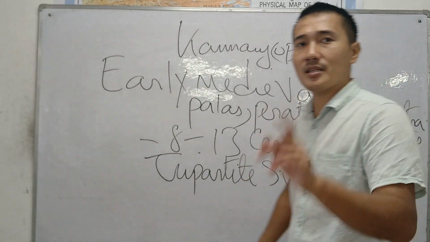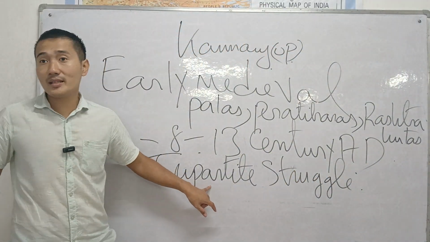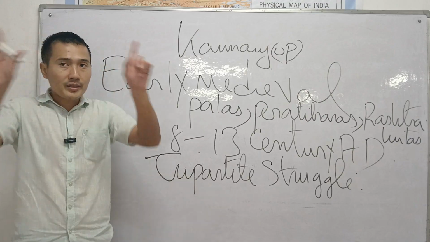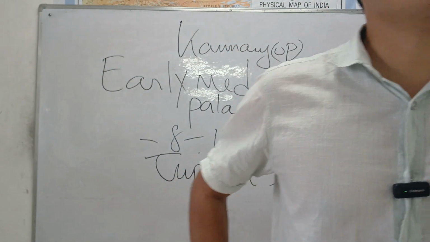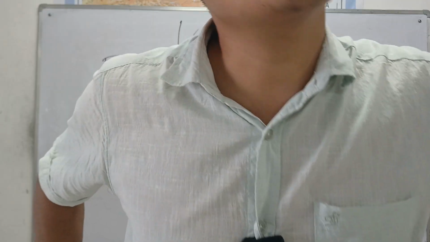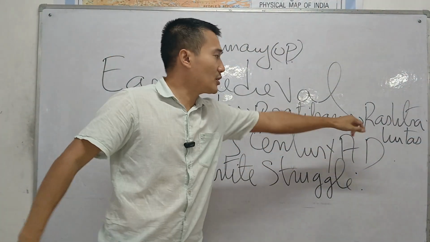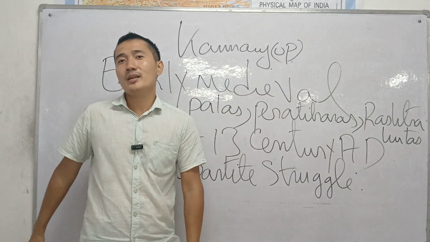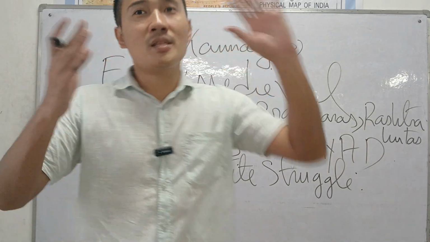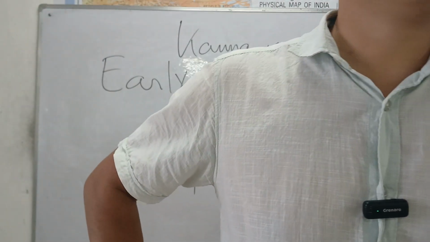These are the three dynasties which will fight against each other. That's the reason it is known as the three-party struggle. The three dynasties are continuously fighting over the city of Kanauj, which is in present-day Uttar Pradesh: the Palas, Pratiharas, and Rashtrakutas. At the end of the day, no one is going to win. They will all disintegrate.